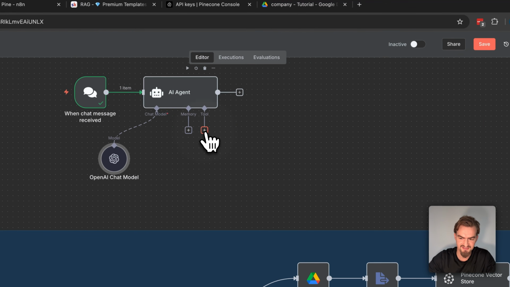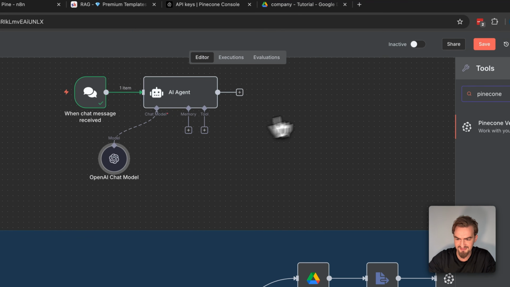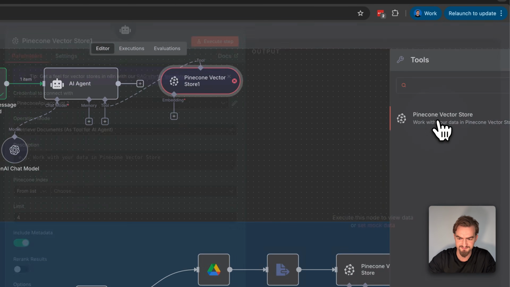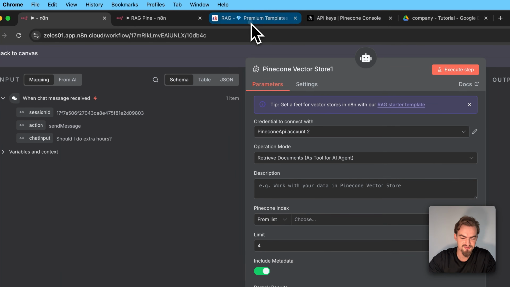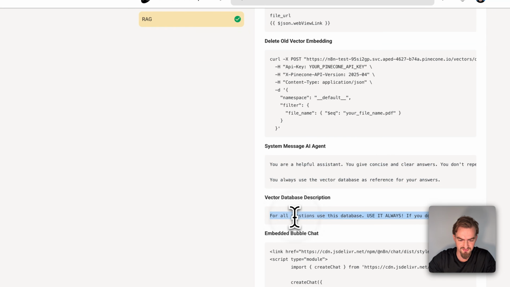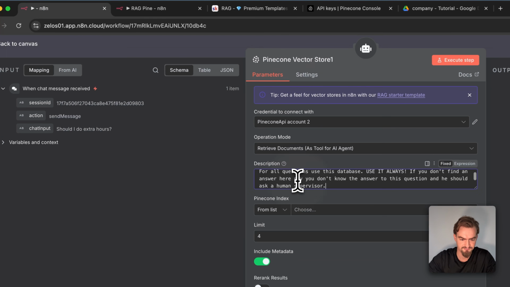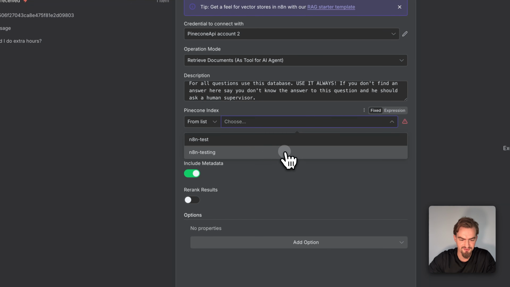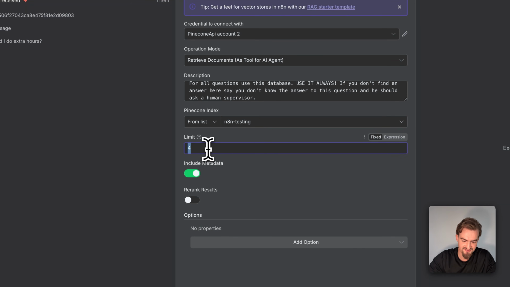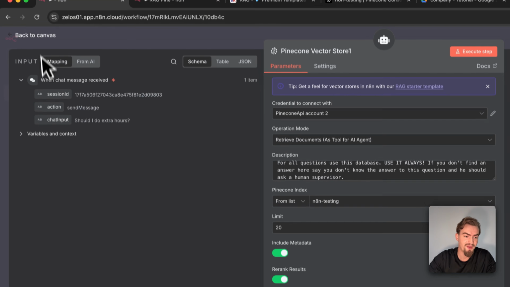Select here your preferred chat model, for example GPT-4.1 mini, and click go back to canvas. Under tools, select the plus icon and type in Pinecone and select Pinecone vector store. Under operation mode, you select retrieve documents, and under descriptions, you simply copy and paste the description I provided here for you. And for the Pinecone index, you simply select from the drop-down menu here. And as limit, you select 20 and you activate re-rank results. And then you go back to canvas.